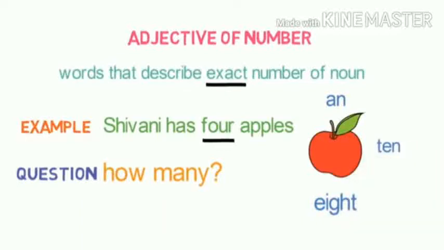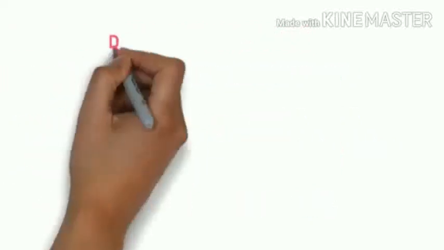So for example, an apple, 8 apples, 10 apples. So 8, 10, and an are examples of adjectives of number. If I say it is an apple, it means it is one apple. That is the meaning of it.